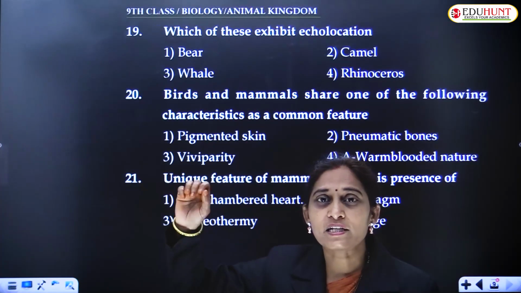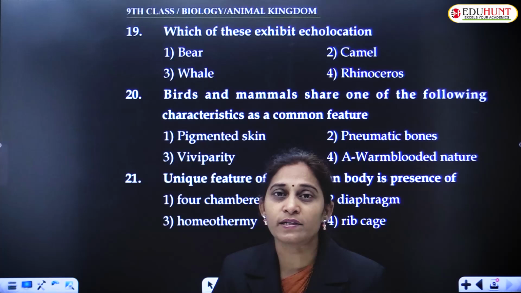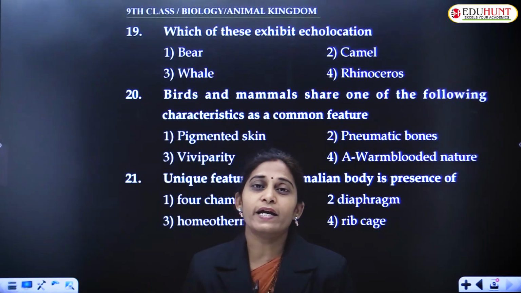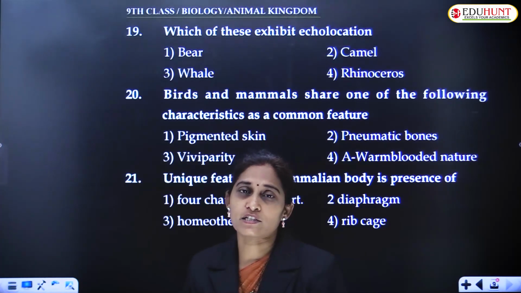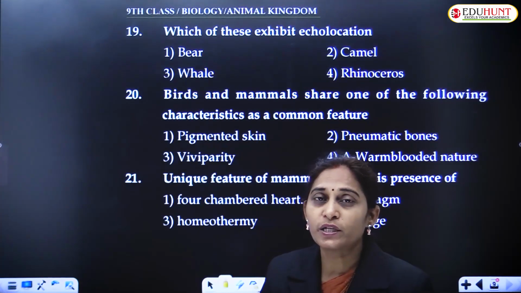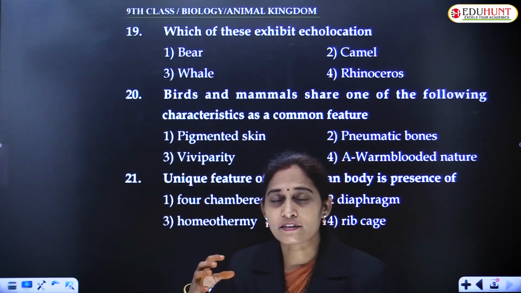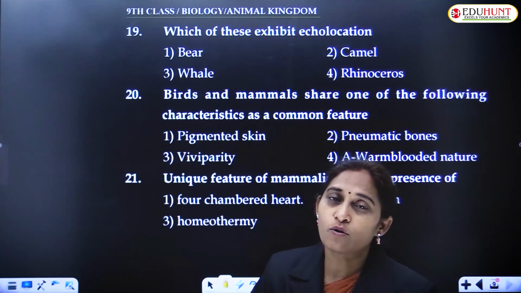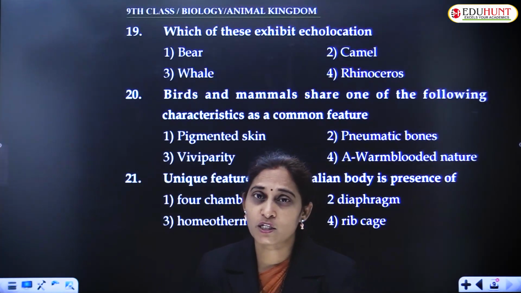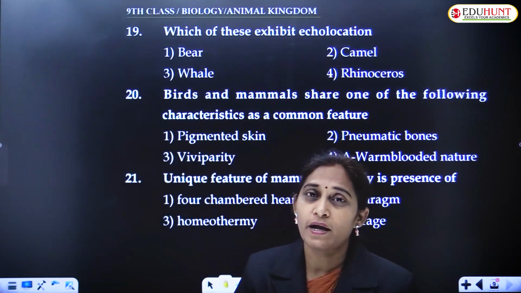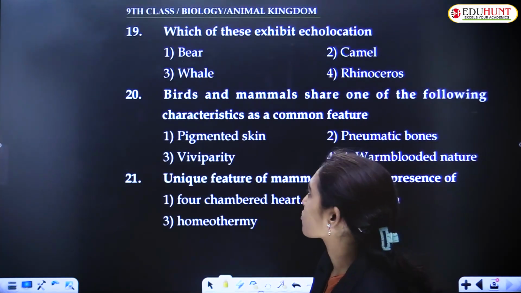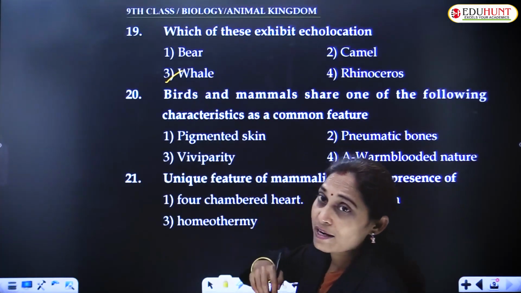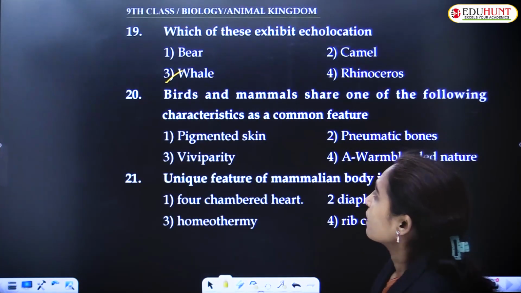If the object is far away from the animal, it takes more time. So by locating the object by producing and detecting the echo, this is known as echolocation. It is seen in whales, and even in bats it is quite common.